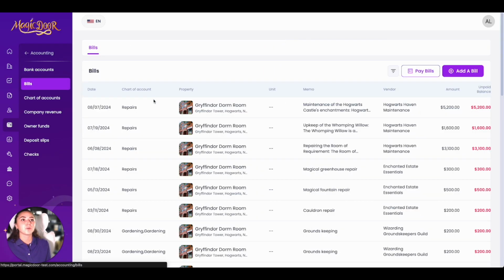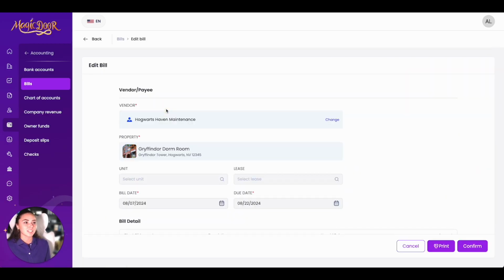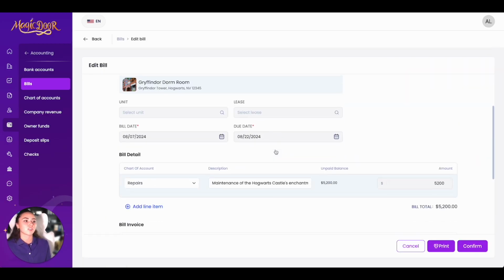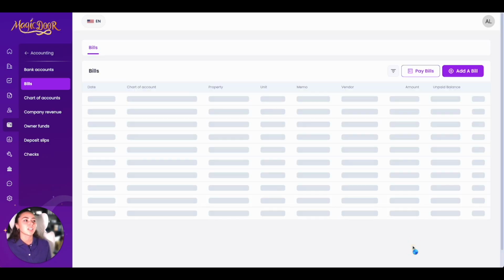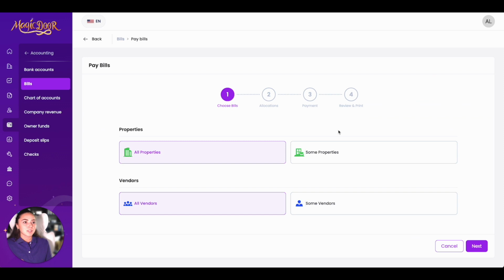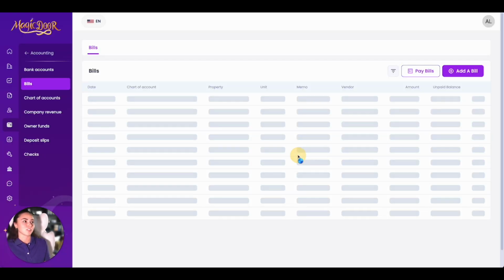Now on to bills. So here we can pay bills, we can add a bill, we can view bills. Once again, everything is clickable, so easily click this. You can print, you can change the information, you can review the information. You can pay a bill here, and you would just simply select all of the information, fill it out, make sure you're pressing next, and saving everything that you do.